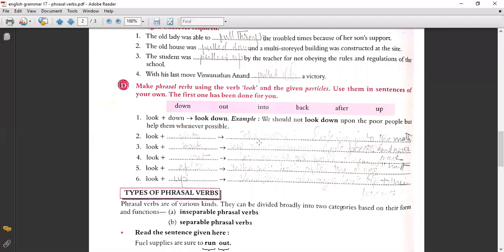Look into. The police is looking into the matter. Then look back. We must always look forward and never look back in life. Look out. Look out for the ball or you will hurt yourself. And look after. Who will look after your dogs when you leave for Goa? Then look up. Children always look up to their parents.